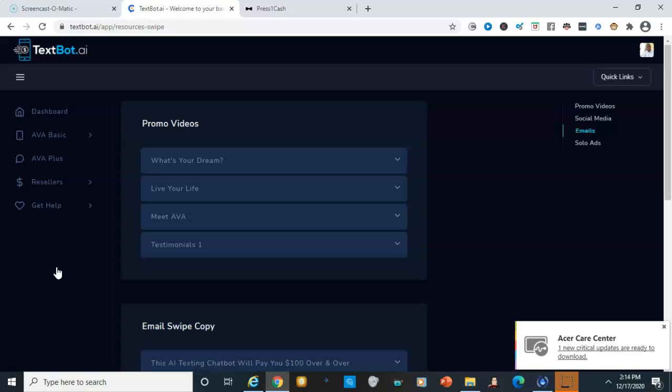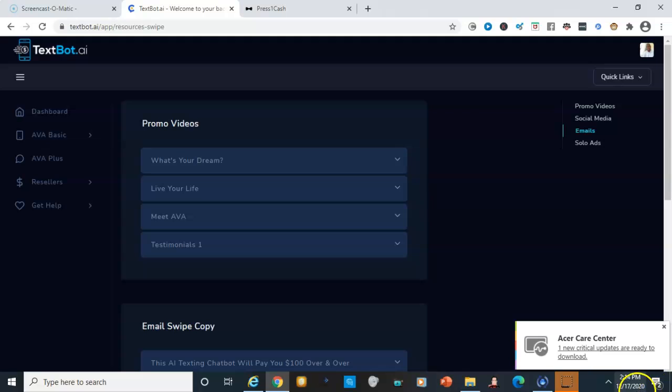The difference there, though, is that with Press One Cash, you won't have an automated virtual assistant explaining the opportunity to you. What it'll do is that when you call the Press One Cash number, it'll give you the option to press one. And then once a person presses one, whatever information you set up in your back office will be sent to that person. Okay. So once you press one, generally the conversation is done after that.